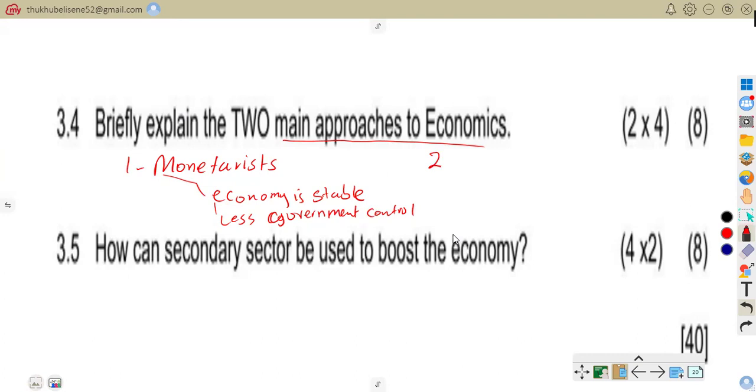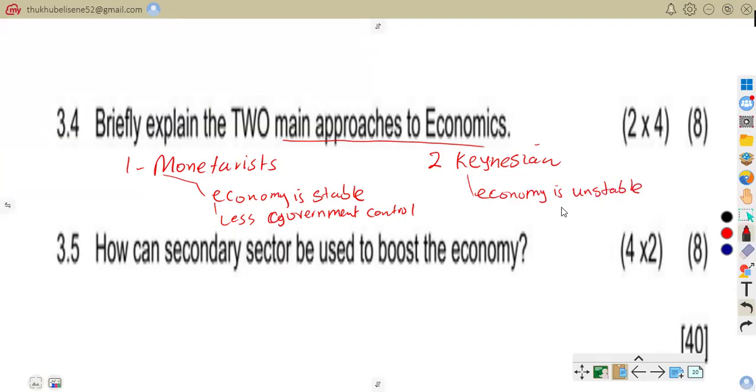So another approach can be the one that we know that we said is a Keynesian. So Keynesian, this is where we're saying economy is unstable. They believe that economy is unstable.